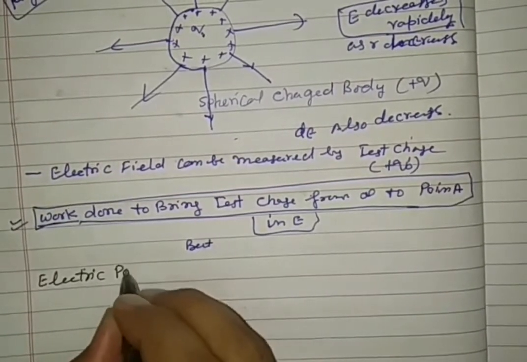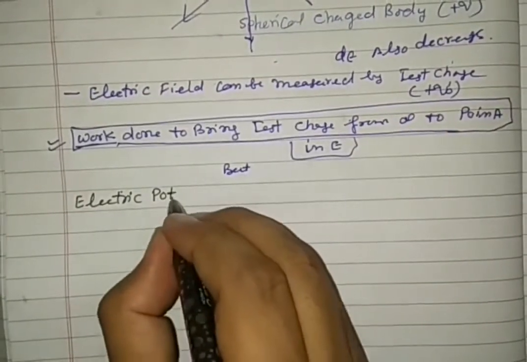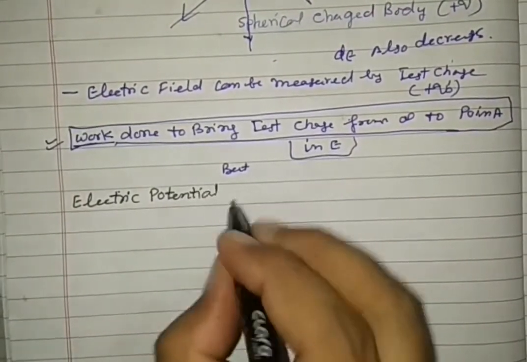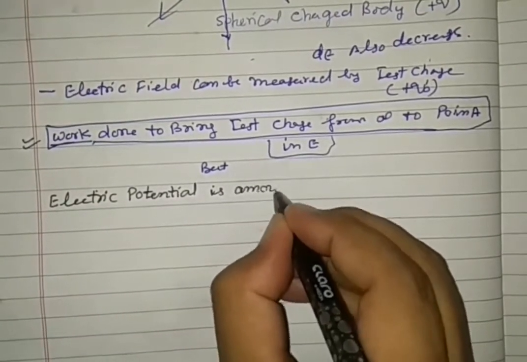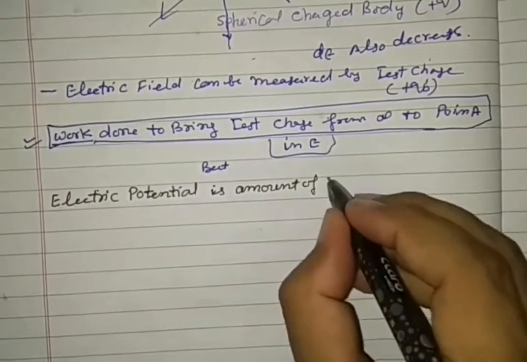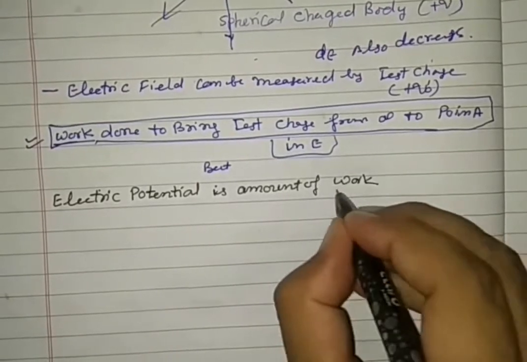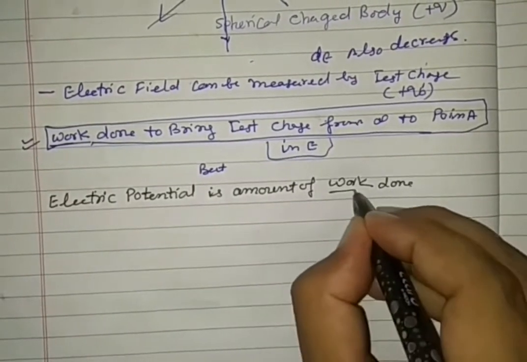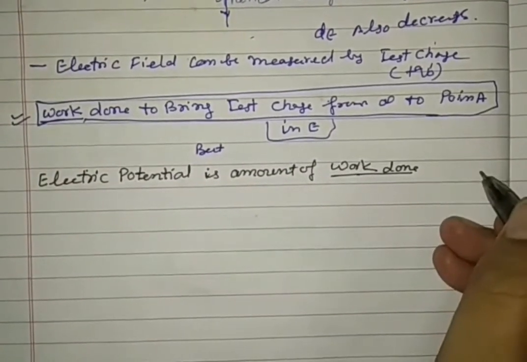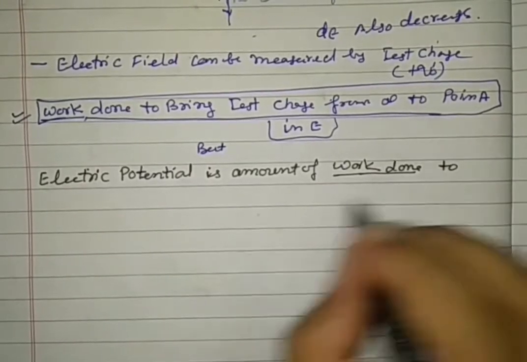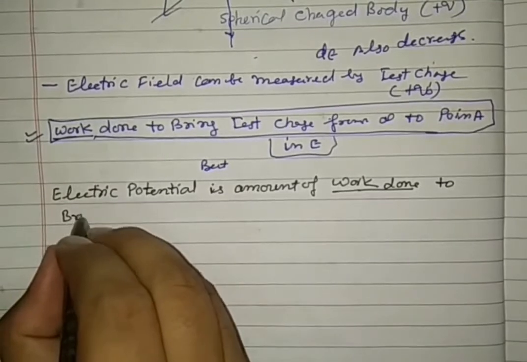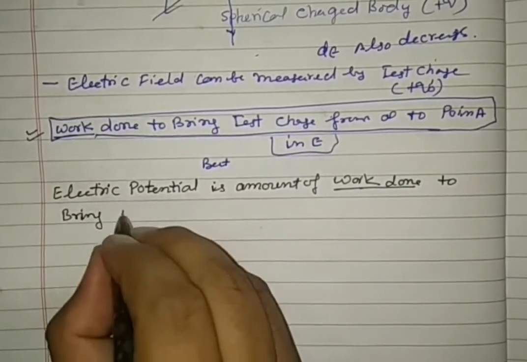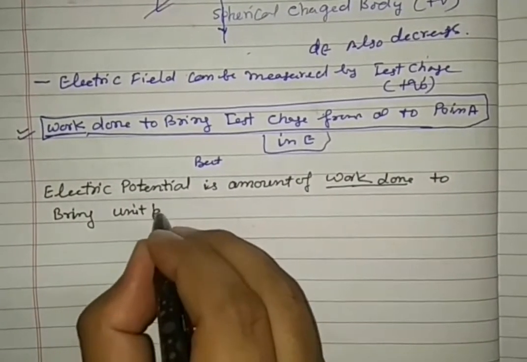Electric potential is the amount of work done. Listen very carefully. It is the amount of work done to bring a unit positive charge.